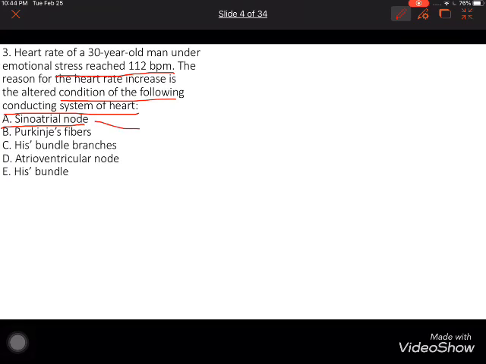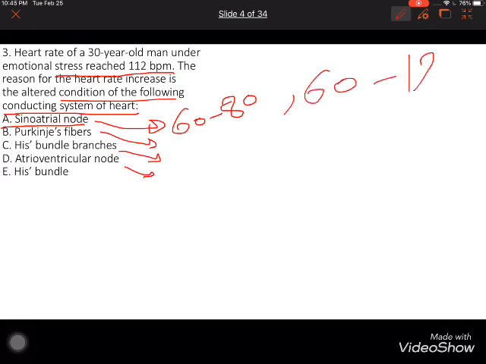We should know how many beats each one creates. Sinoatrial under normal condition is from 60 to 80, but in a stress case from 60 up to 120. That's why we choose sinoatrial.